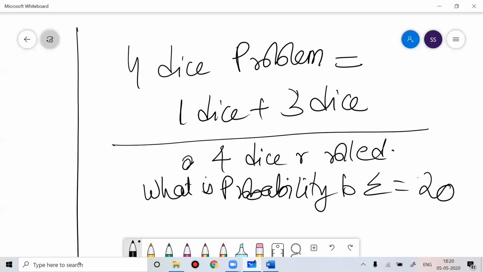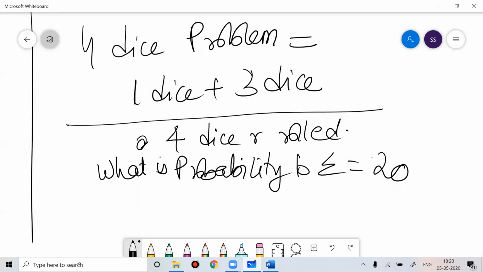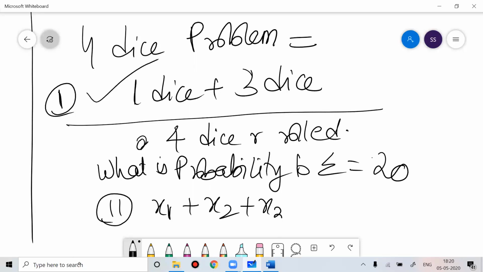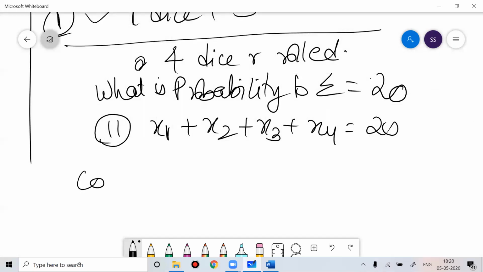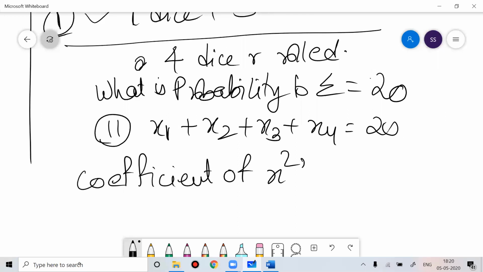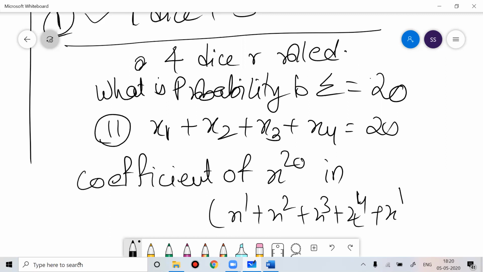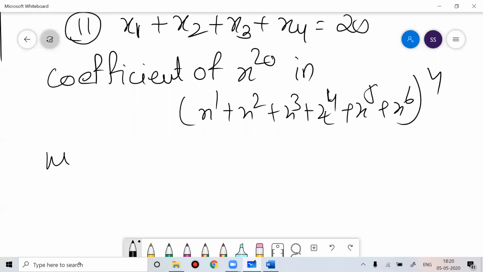Suppose I ask you. Either you can solve it through 1 dice plus 3 dice. This is one way of solving. Or you can solve it by the multinomial theorem: x1 plus x2 plus x3 plus x4 equal to 20, and then you find the coefficient of x to the power 20 in (x + x^2 + x^3 + x^4 + x^5 + x^6)^4. Either you can solve it this way by using the multinomial theorem, or you can think about the cases.